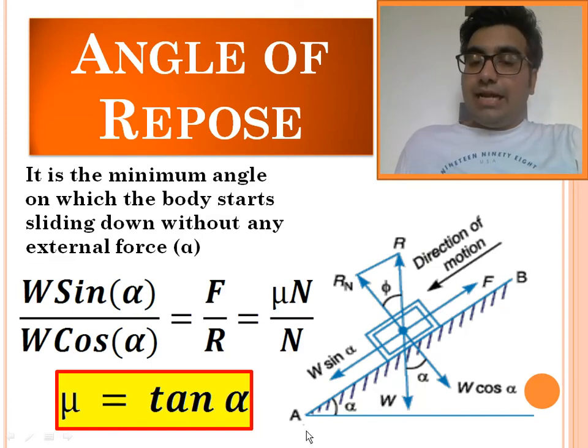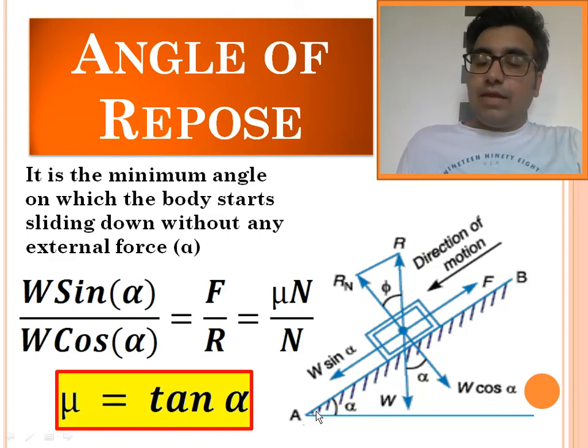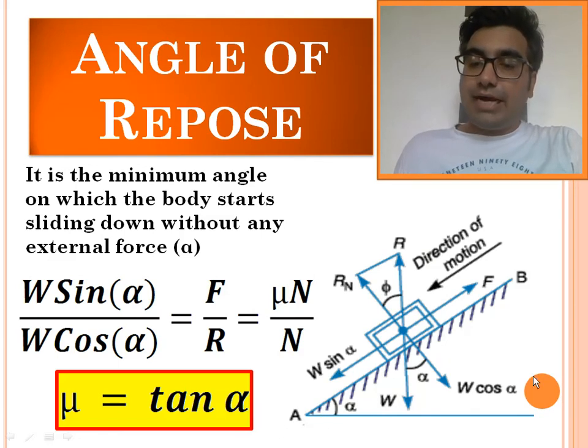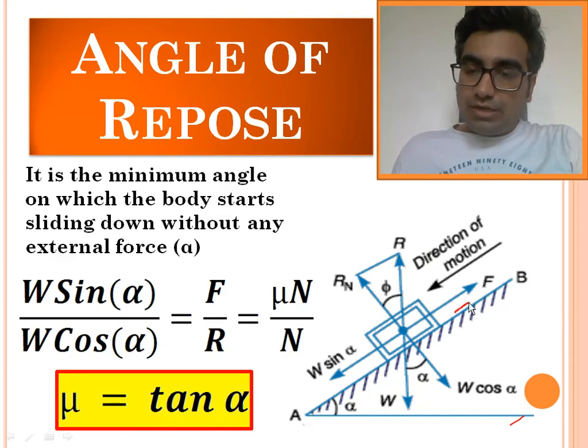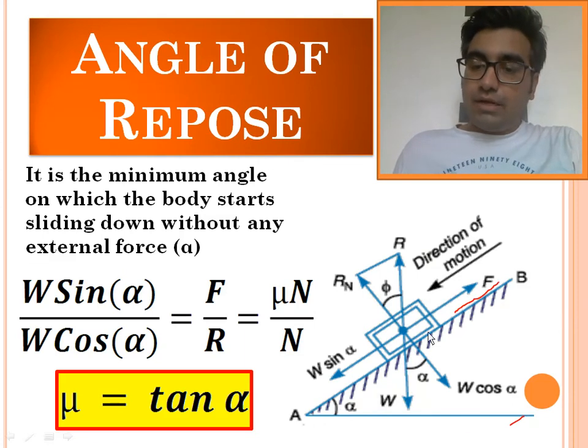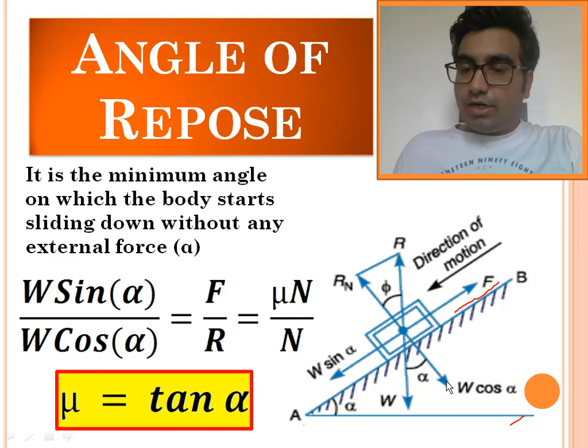The component parallel to the inclined surface is impending downward, and because of this downward impending force, there is a frictional force in the opposite direction. So the direction of motion is downward, and the frictional force is upward. This W cos alpha is perpendicular to the surface, and as the body is kept on the surface, there is a perpendicular reaction upward.